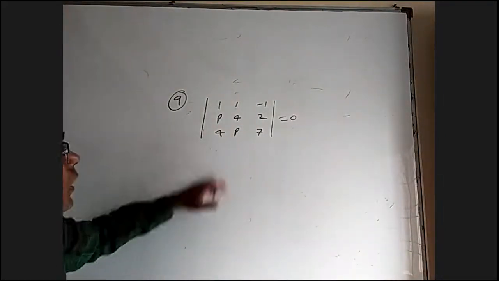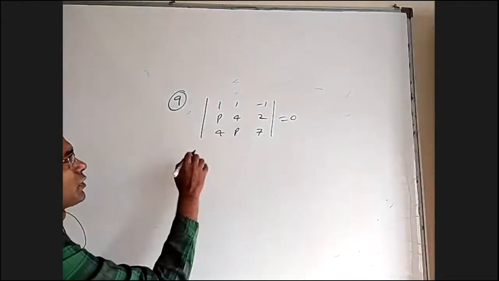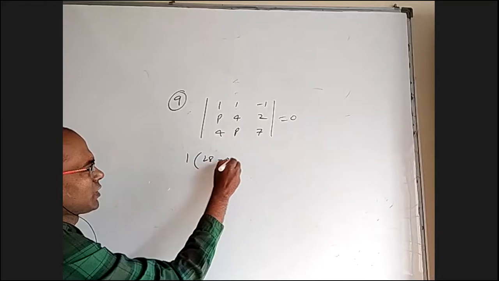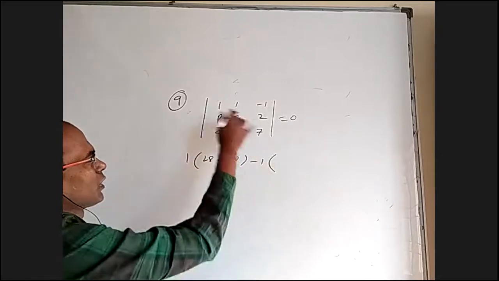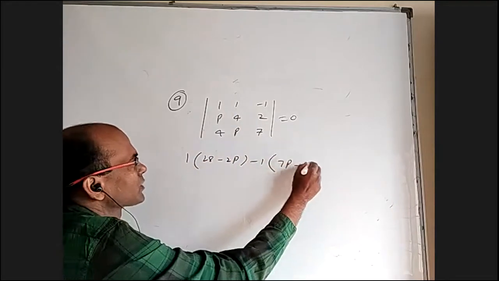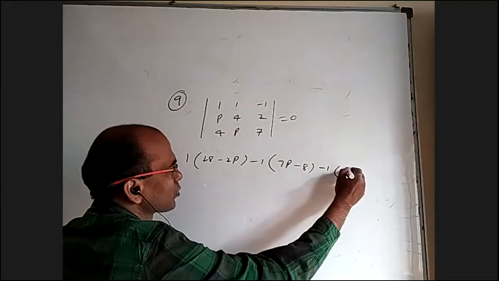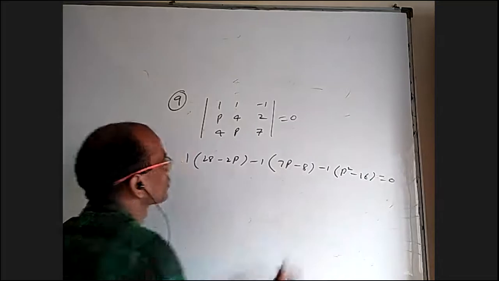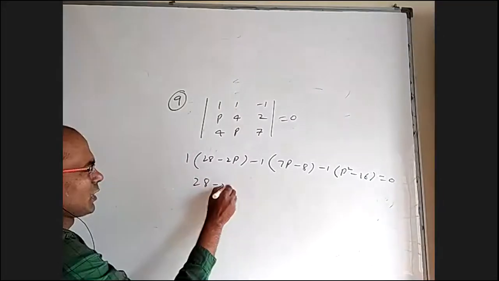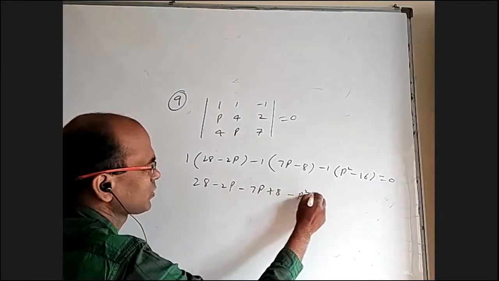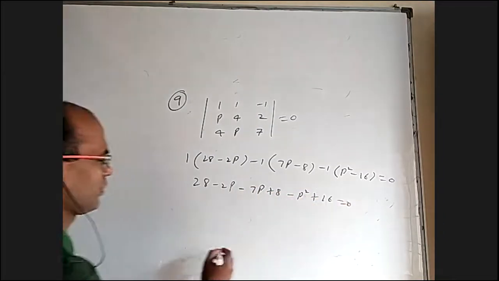Okay. Now, when I expand straight away without any complications, I will get 28 minus 2p minus 1 into 7p minus 8 minus 1 into p square minus 16 equal to 0. So 28 minus 2p minus 7p plus 8 minus p square plus 16 equal to 0.